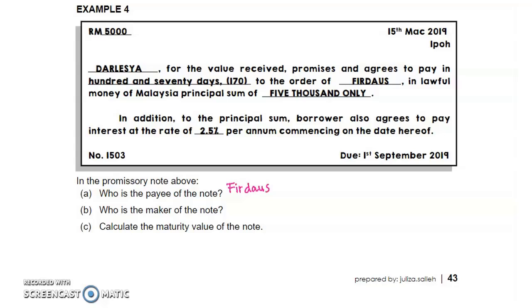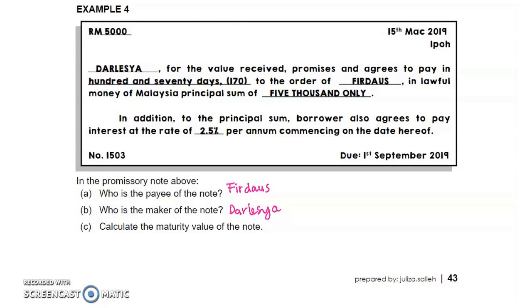And then who is the maker of the note? The person who borrowed the money. In this case, the maker, issuer or borrower is Darlisha. Now calculate the maturity value of the note. Darlisha borrowed 5,000 ringgit at a rate of 2.5% per annum for 170 days. On 1st September, how much does Darlisha need to pay to Firdaus?